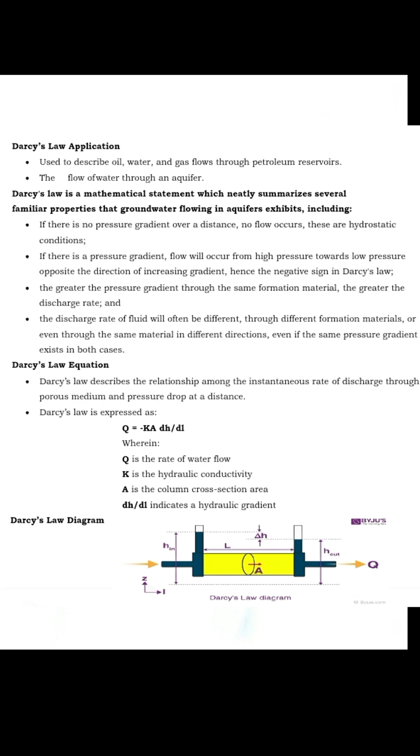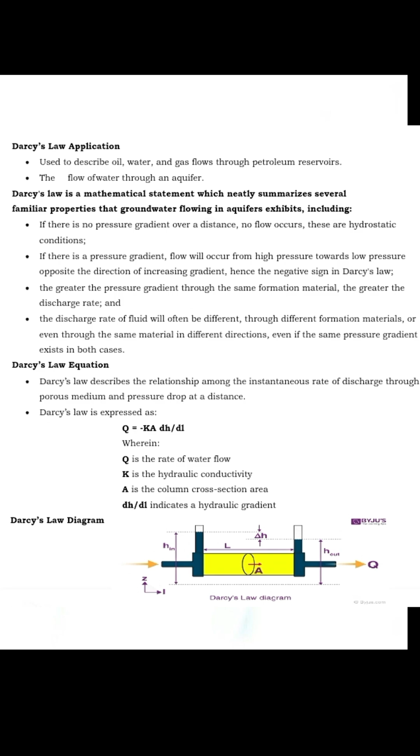Darcy's law is a mathematical statement which neatly summarizes several familiar properties that groundwater flowing in aquifers exhibits, including: if there is no pressure gradient over a distance, no flow occurs. There are hydrostatic conditions. If there is a pressure gradient, flow will occur from high pressure towards low pressure, opposite the direction of increasing gradient, hence the negative sign in Darcy's law.